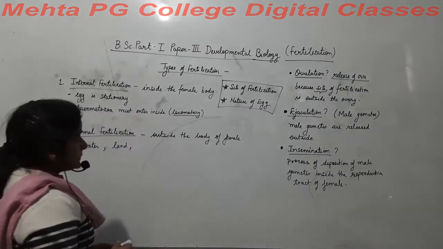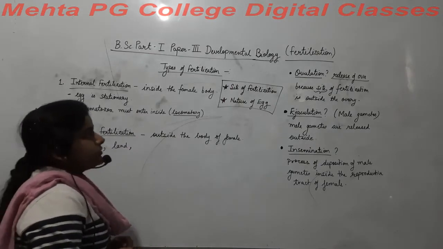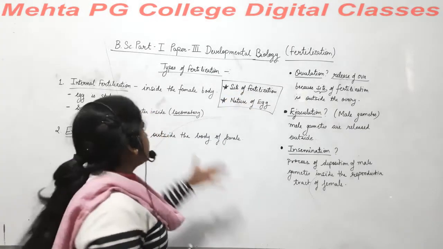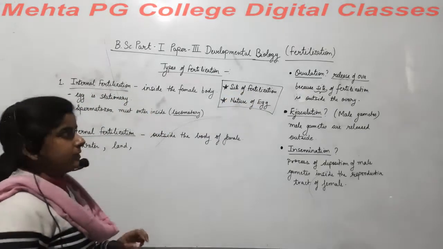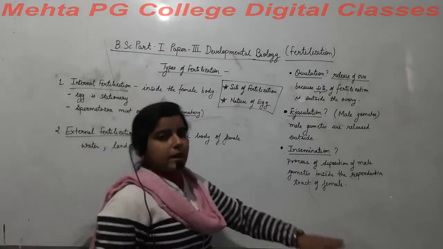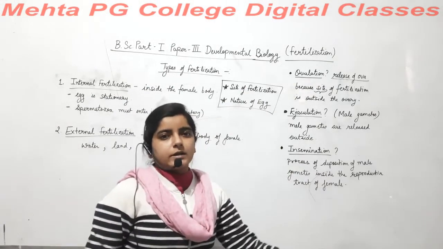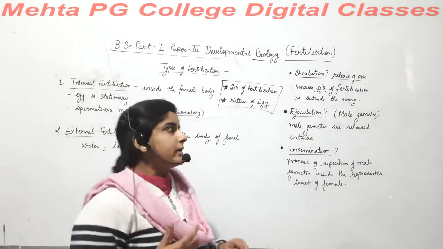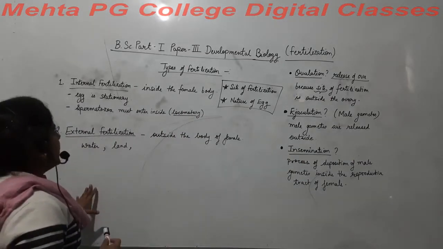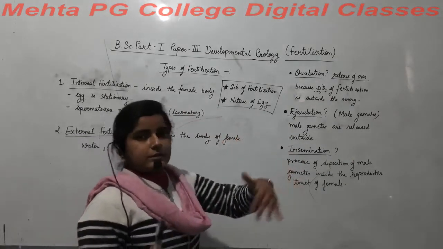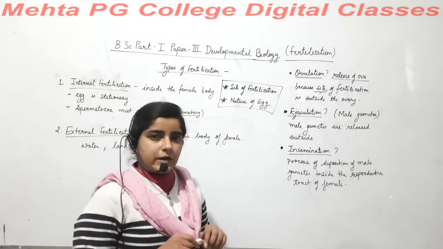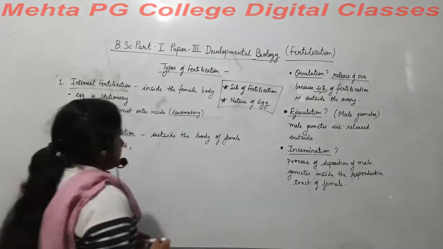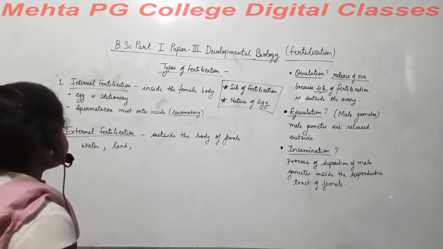How will we see this? We know that the site of fertilization is directly related to internal as well as external, because if the place is outside, then fertilization will take place outside the body and it will be external fertilization. And if the place of fertilization is internal, then it is called internal fertilization. Now, how does the nature of egg or type of egg determine it? We can see this.